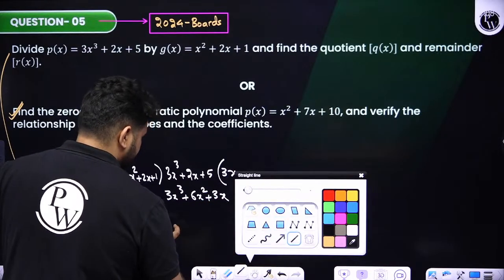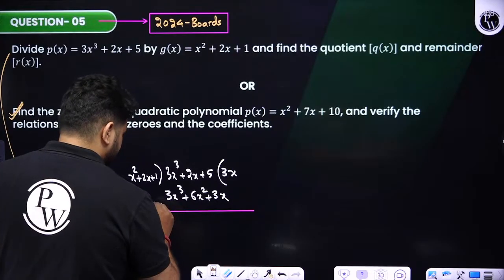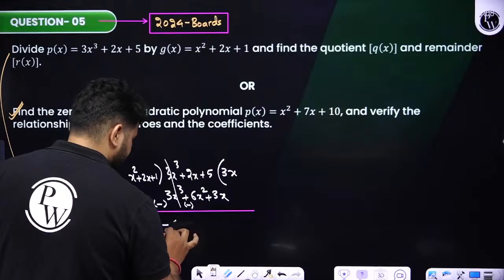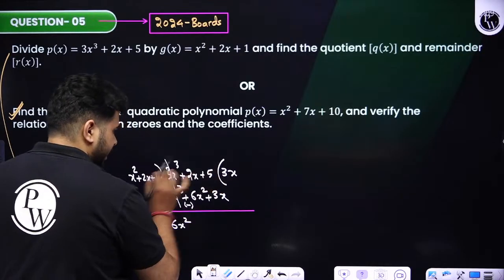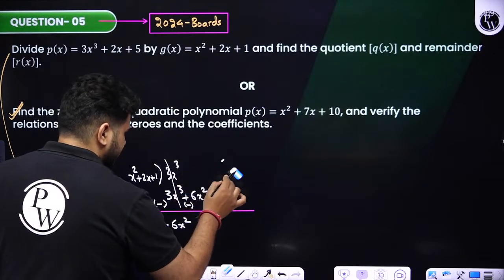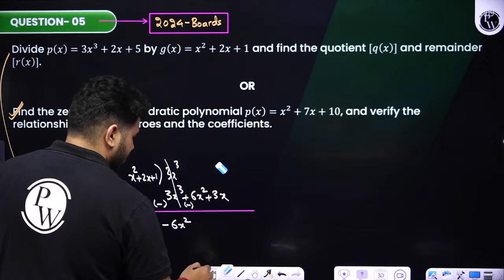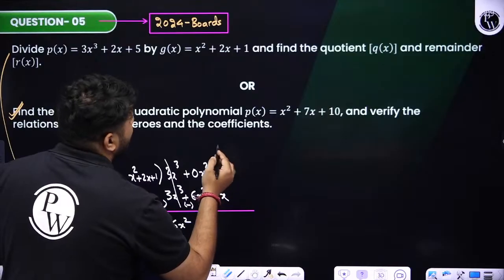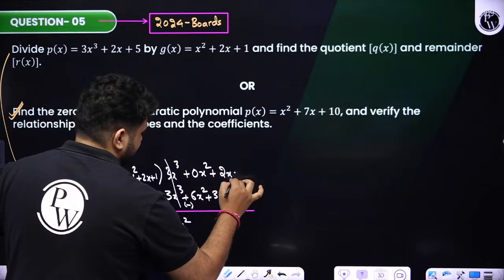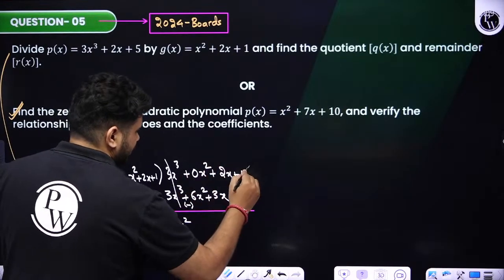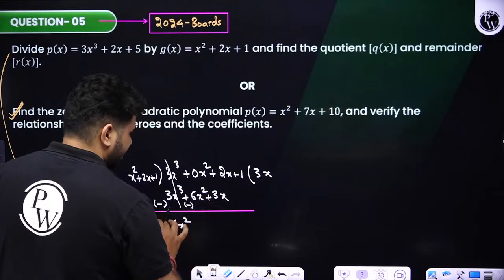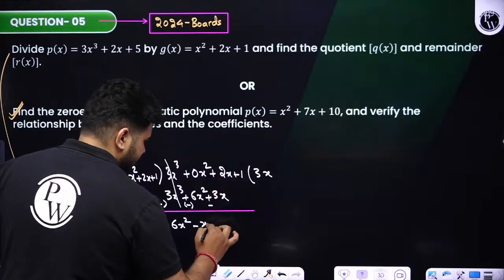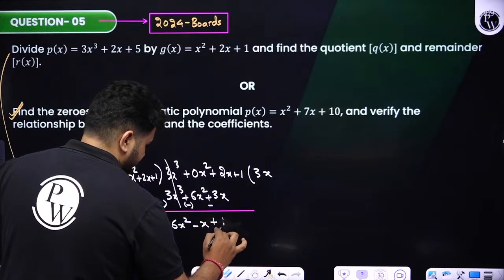Term by term subtract. Observe correctly. So when I subtract over here, students, obviously this will get cancelled. Here the sign will be minus, so minus 6x square. Observe it correctly, or if you want one more extra step, write it down like this and take. To avoid the confusion, you can make it as 0x square plus 2x plus 1. So there is no confusion. 3x we had used over here, so we are getting minus 6x square. You subtract, minus x square and this will come down, it will become plus 1.